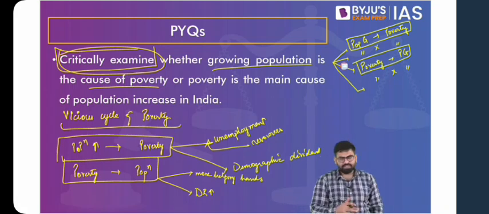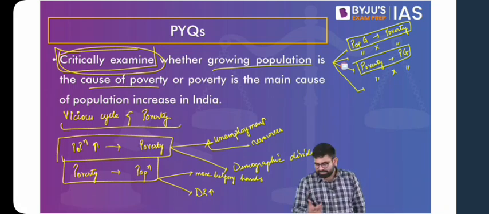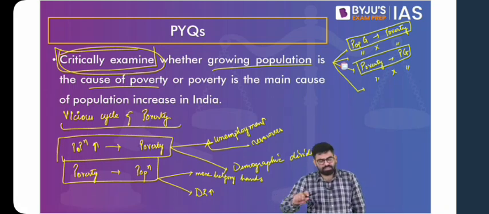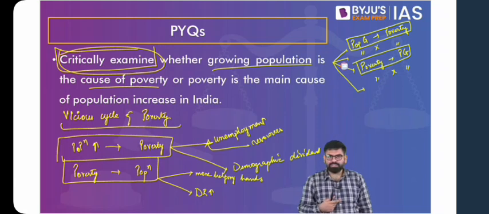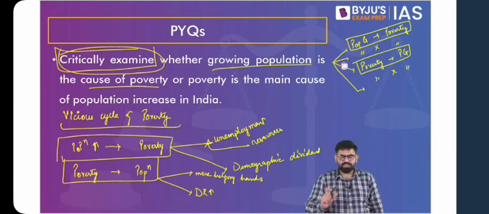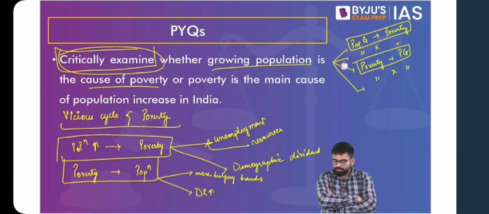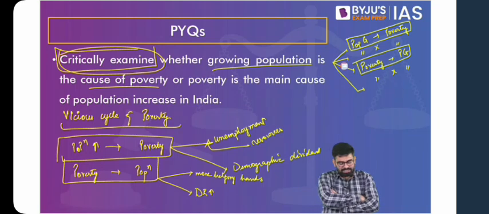Because you'll find a few of you might be from a Hindi background as well, and yes, one thing is we have to be careful about these tail enders, about these dimensions. But if you look at the Hindi translation of these, you'll find similarities with respect to discuss, explain. You'll find the same kind of word being used. So don't you think it'll be an unfair disadvantage to the Hindi students? But the thing is that we have to understand the broader context. We do not have to go exactly by the word that they have asked, but we have to understand what is the actual demand of the question.